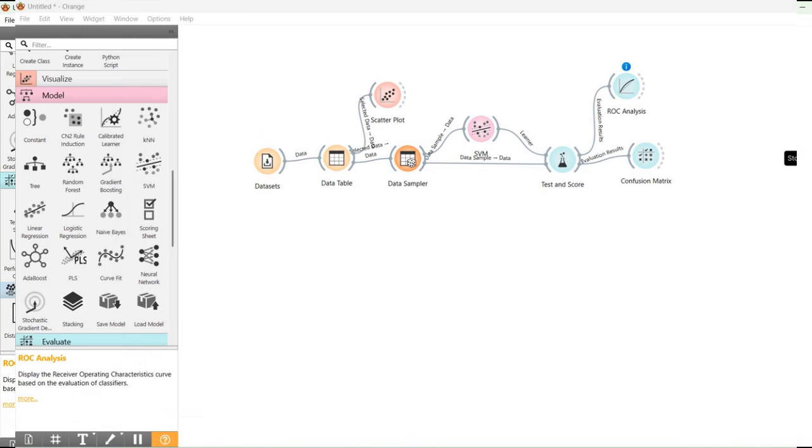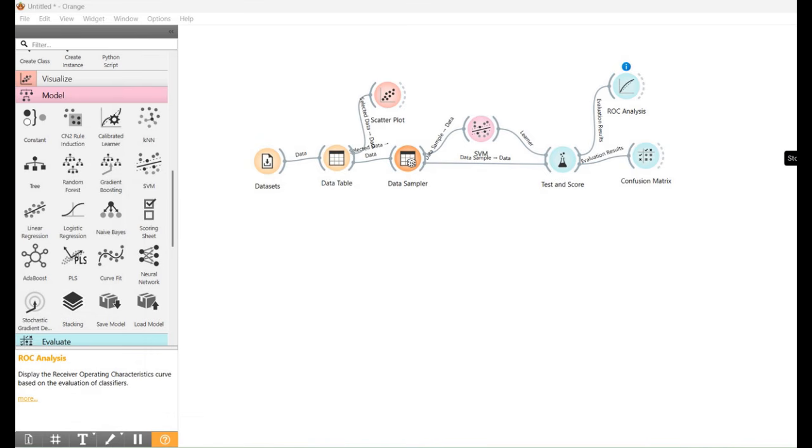Now we will compare our SVM classifier results with another model like decision tree classifier. Now drag and drop the decision tree classifier widget in model section to our workflow. Now connect the decision tree classifier to the data sampler and also to the test and score widget.